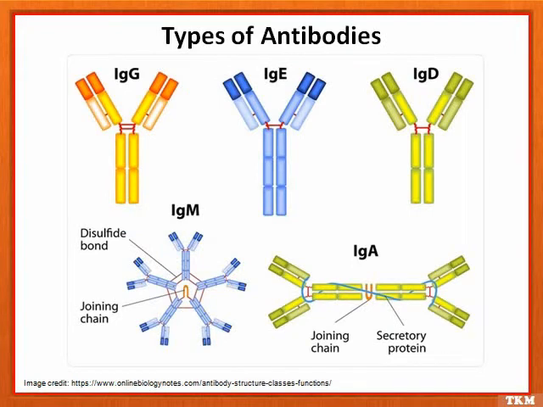Antibodies are divided into 5 major classes: IgG, IgE, IgD, IgM, and IgA. It is based on their heavy chain constant region structure and immune function. They are distributed and function differently in the body.